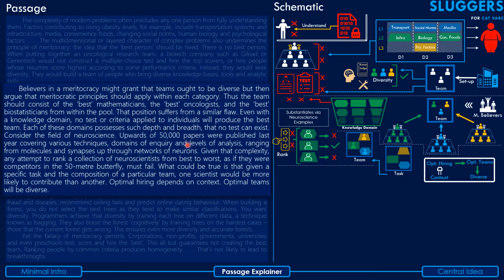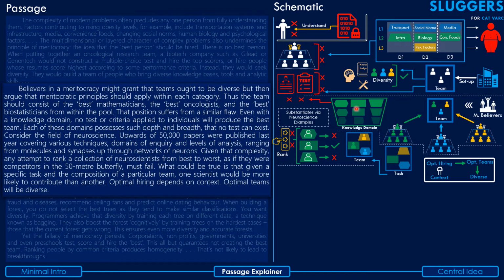For example, he has taken the example of neuroscience, right? So let's suppose maybe there is an expert who specializes in the network of neurons, and there's an expert who specializes in synapses. Because these two experts work in two substantially different domains, there is no single test that can be created to measure their abilities.